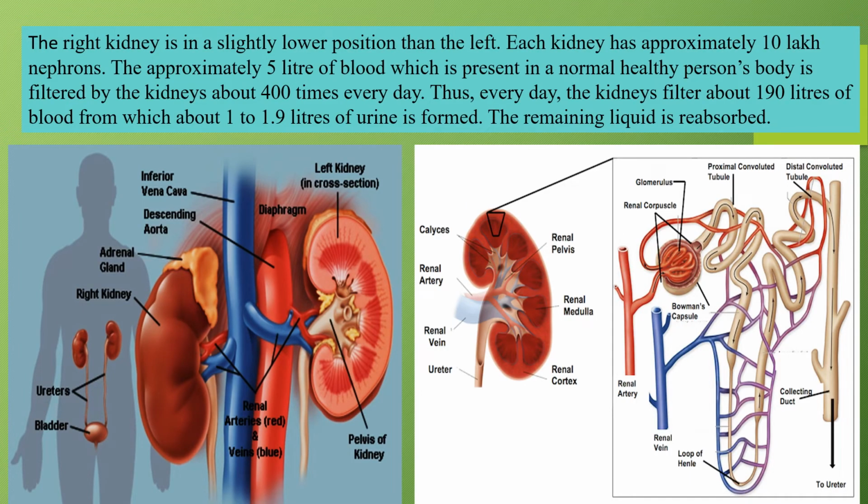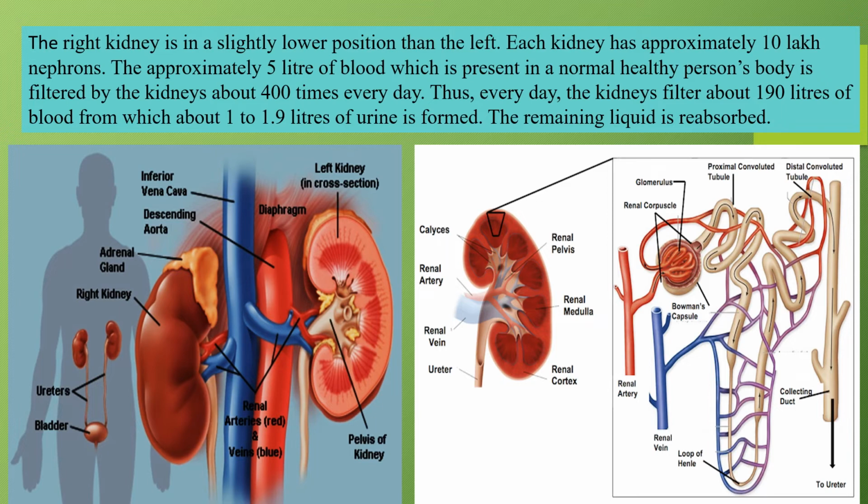The right kidney is slightly lower in position than the left. If we look at the vertebral column in this picture also, you will notice the right kidney is slightly lower in position than the left one. Each kidney has approximately 10 lakh nephrons. Inside one kidney, at least 10 lakh nephrons are present, which help in the process of filtration.